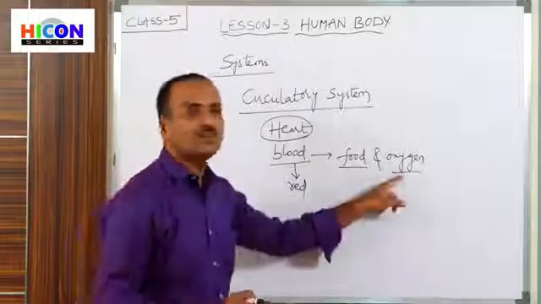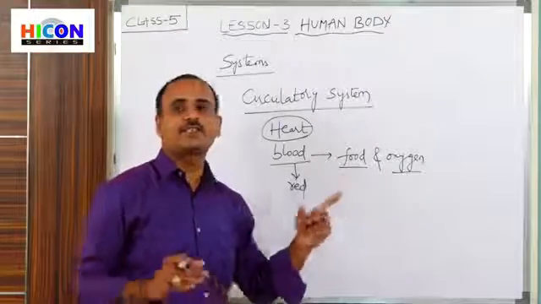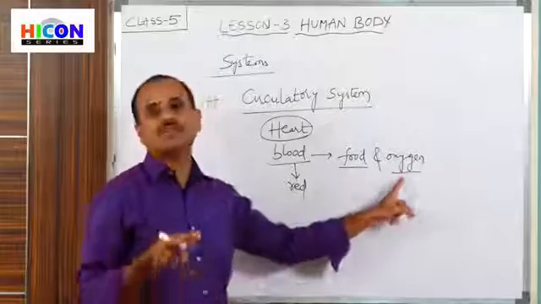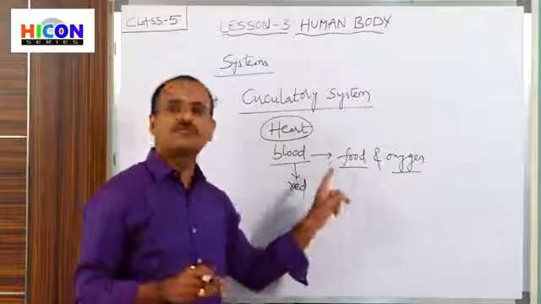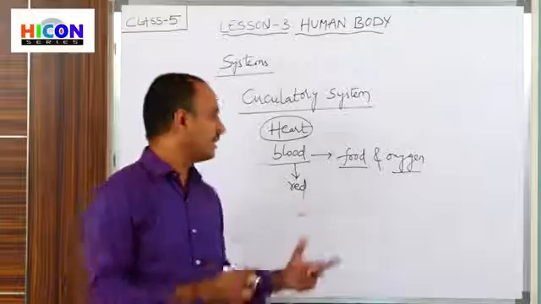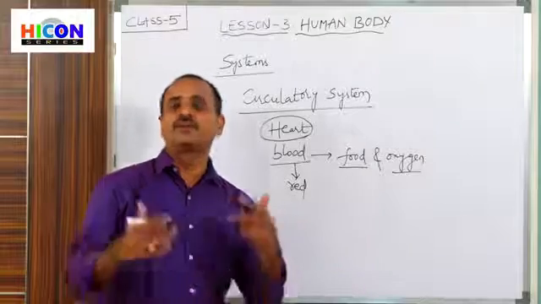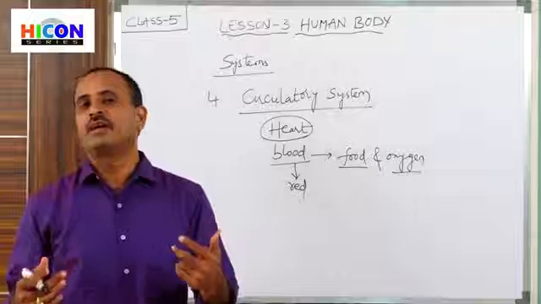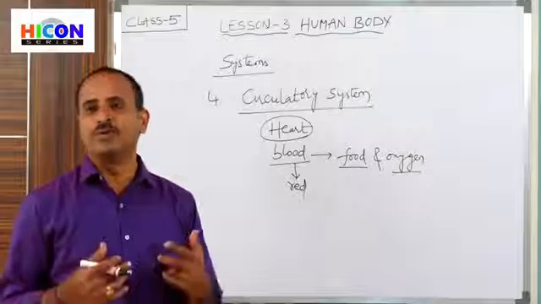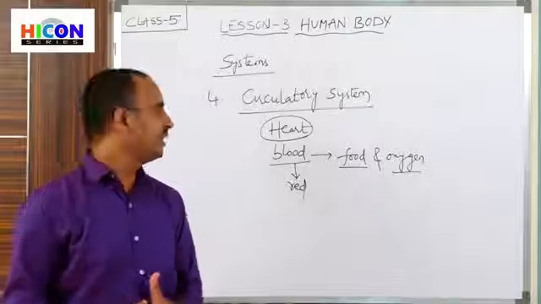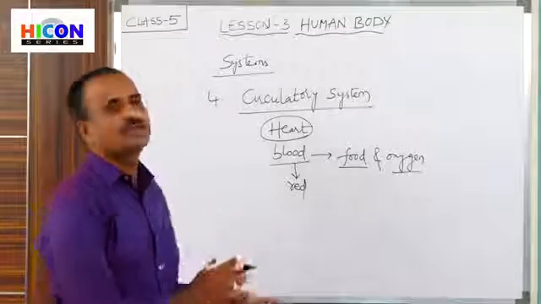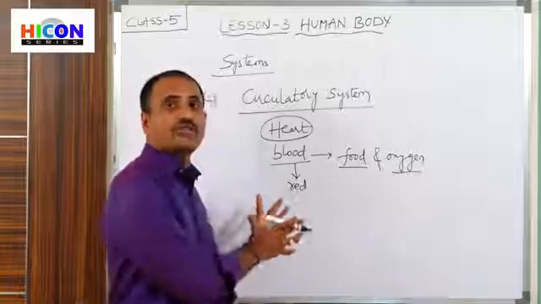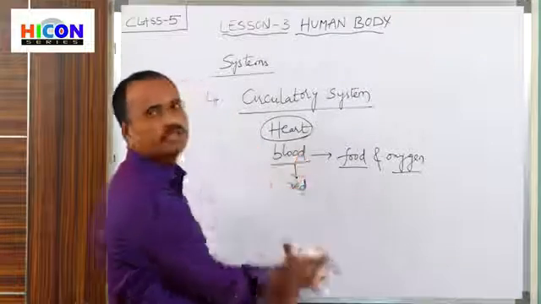And where does it take oxygen? The blood will take oxygen from our lungs. So it will take oxygen from our lungs and food from our intestine, and it carries that food and oxygen to every body part. That means to the heart, lungs, liver and brain, to every body part of our body. Then only our body parts will start functioning. So that's why the circulatory system is one of the important systems among all the systems.